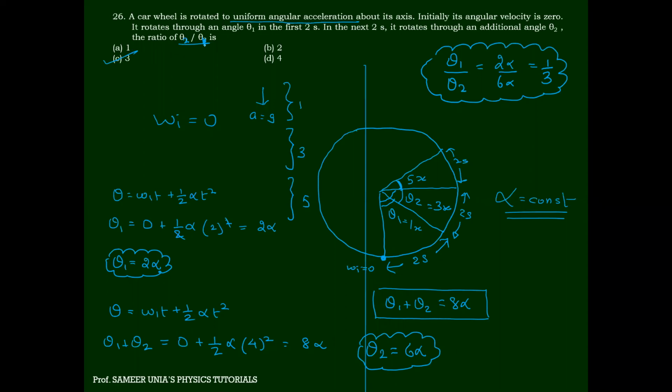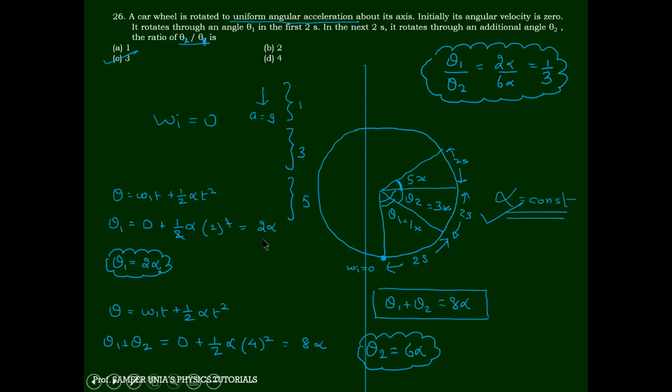So remember this thing again. It is the law of odd numbers. Whether it is linear motion or angular motion, here alpha is constant, right? That means it is following the law of odd numbers. You will get the resultant answer. So keep this in mind. Everything is related, whether linear motion, rotational motion, circular motion, anything. In physics, everything has a relation. 26 is over. Please learn this.